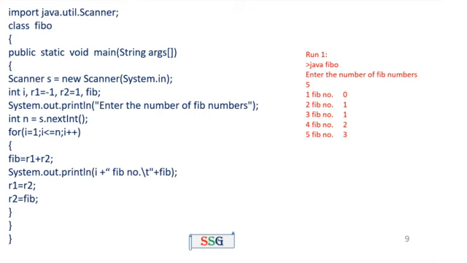First Fibonacci number 0, second Fibonacci number 1, third Fibonacci number 1, fourth Fibonacci number 2, fifth Fibonacci number 3. Next time I am going to run the same program with number of Fibonacci numbers equal to 3. That means the output equals 0, 1, 1.